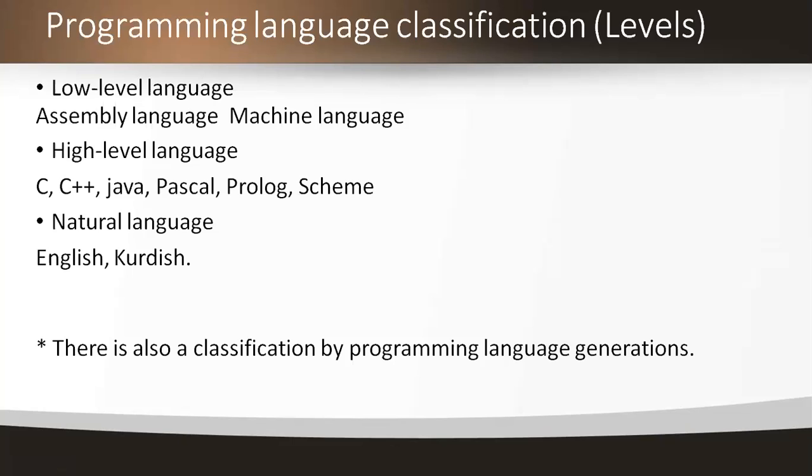And here there is also a classification by programming language generations. The levels of classification of programming languages: the first level is low level, the second level is high level, and the third level is natural language.